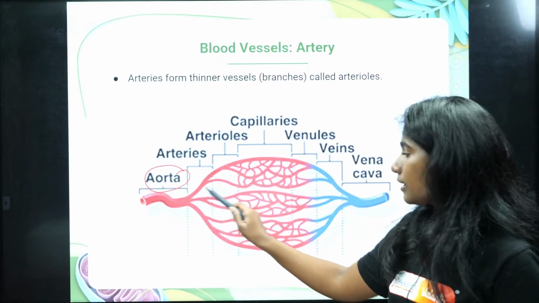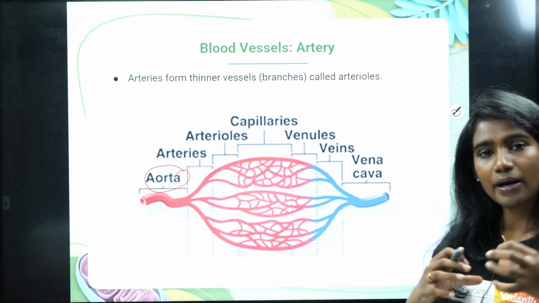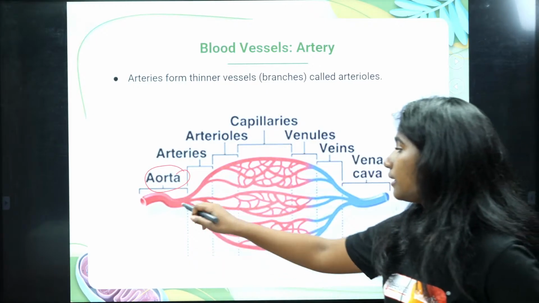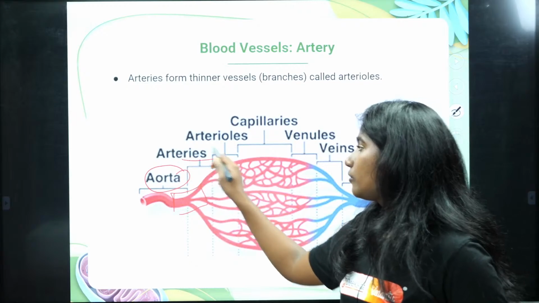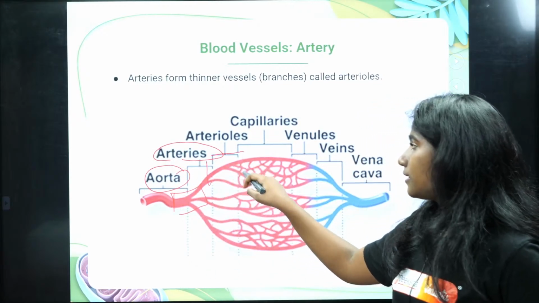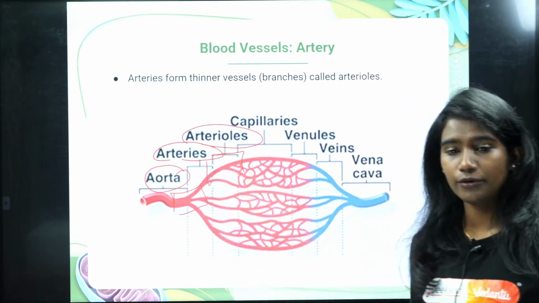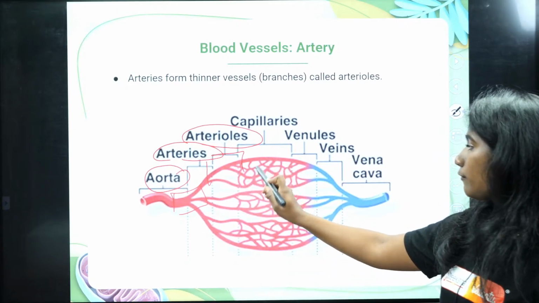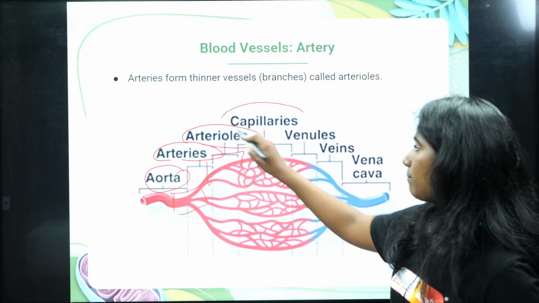Then, like I told you, this is the aorta, which is coming out of the heart, and once it starts penetrating into the body tissue, the thickness reduces, that is artery, and then it further reduces, that is arteriole, and finally, like I told you, it further divides into branches, that is capillary.